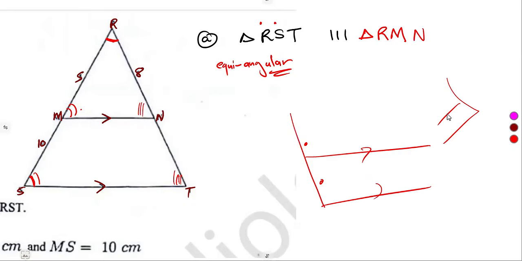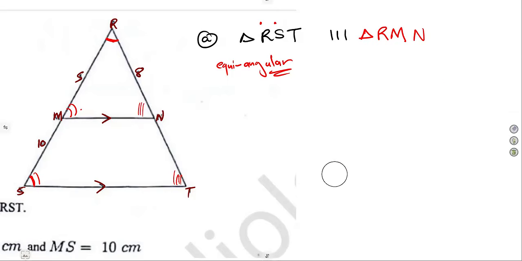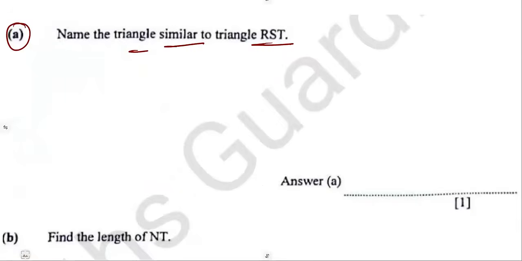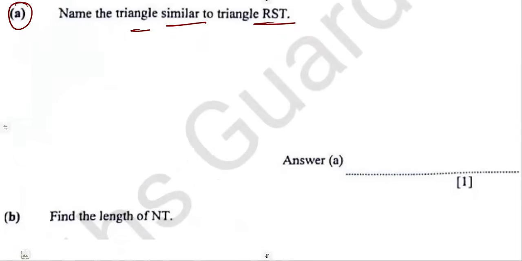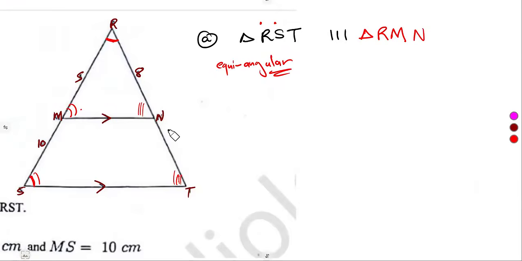As you can see, it's an F which is facing this side. That's how we name similar figures, equiangular from the angles which are exactly the same. Then from there, find the length of NT. Find the length of what? NT. So NT is this section here. That is where we've got our NT.